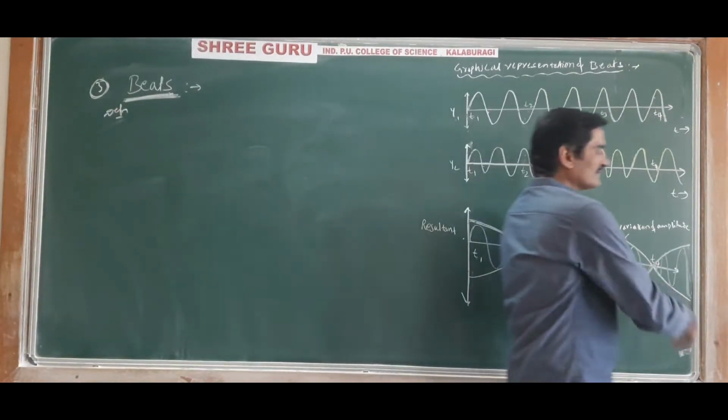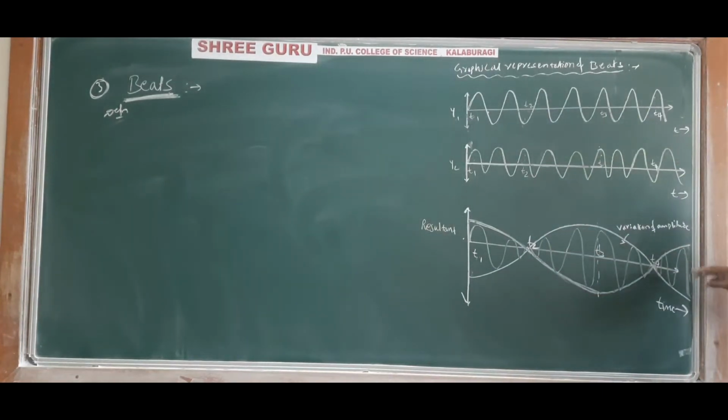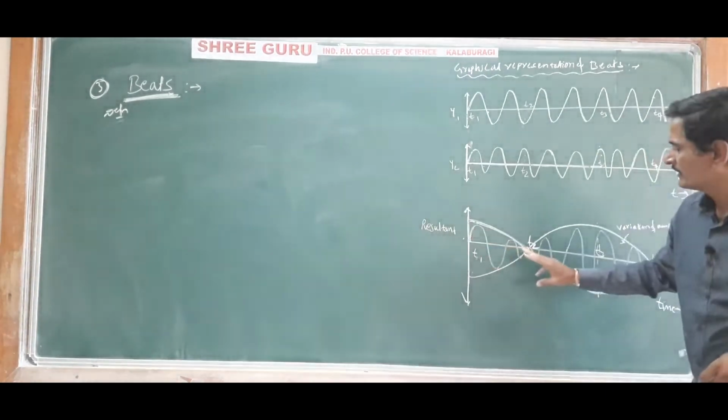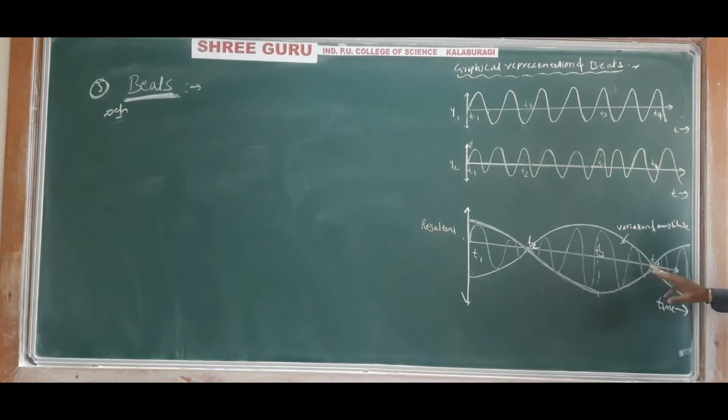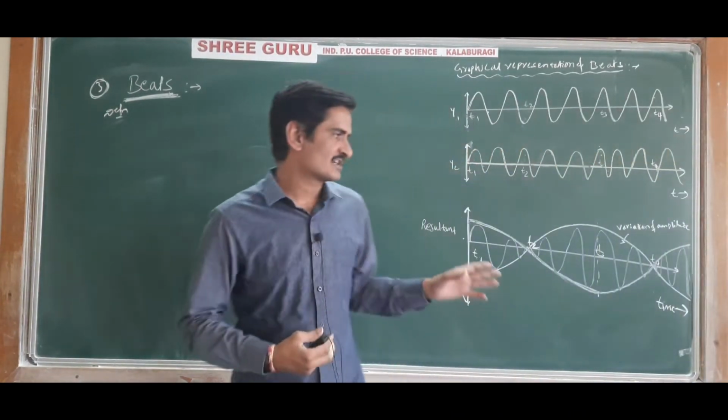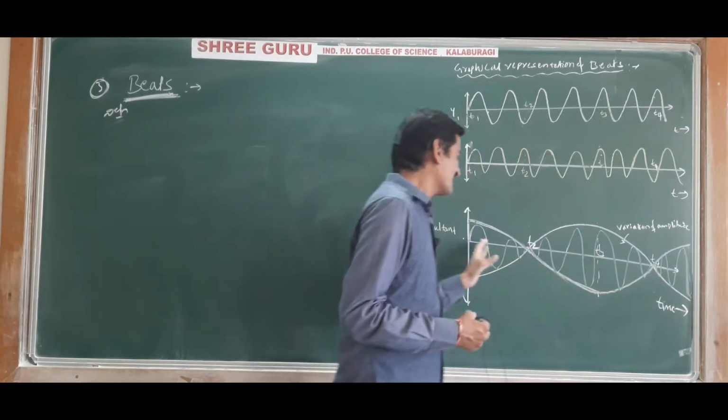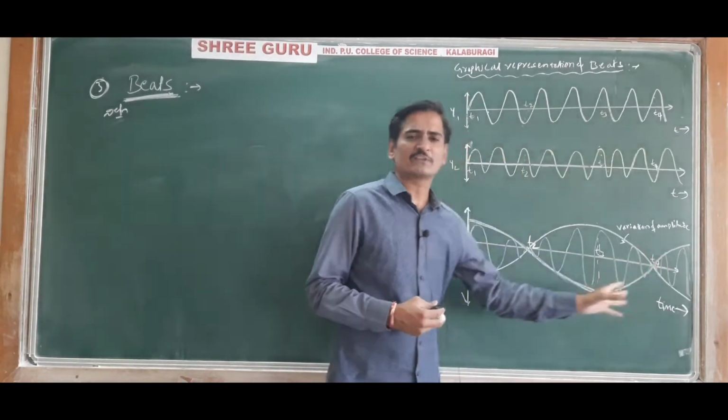So here maximum sound, here minimum, here maximum, here minimum. This is beats, the rise and fall in the intensity of the sound.